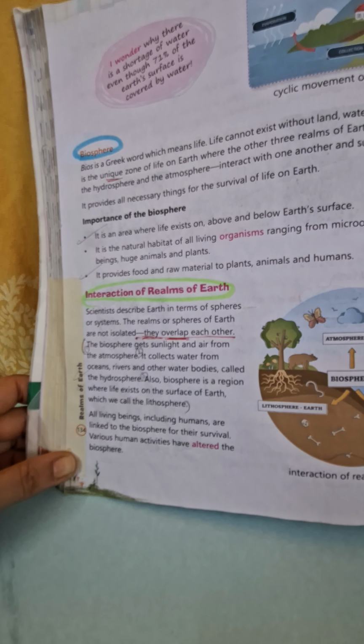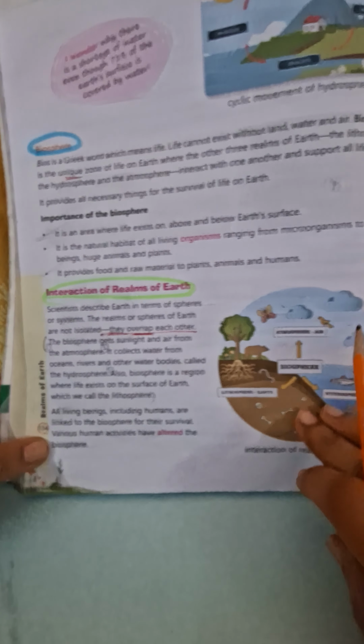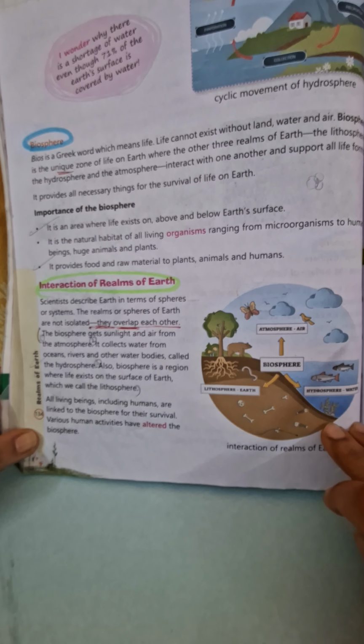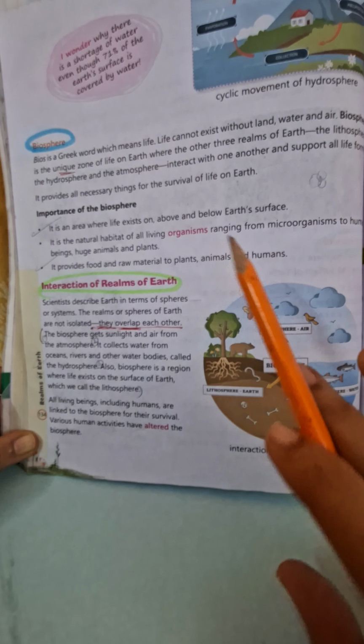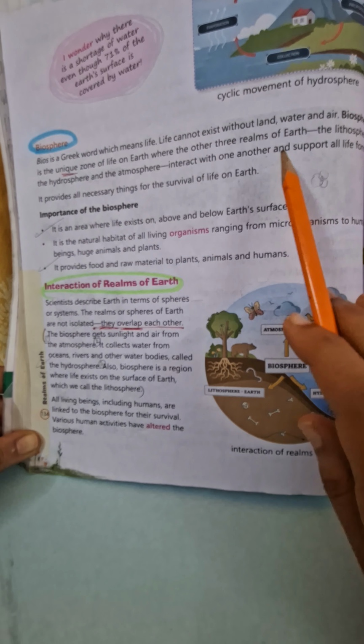The biosphere gets sunlight and air from the atmosphere, number one. It collects water from ocean, rivers, and water bodies called hydrosphere. Also, biosphere is a region where life exists on the surface of Earth, which we all call the lithosphere. So, basically, what does that mean? That they overlap each other, like we said here.